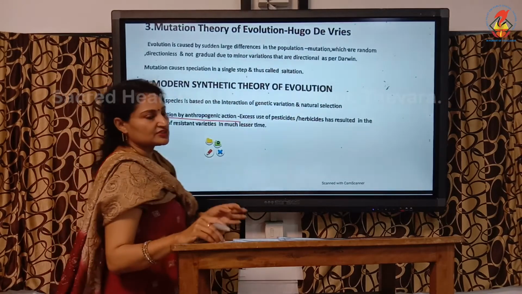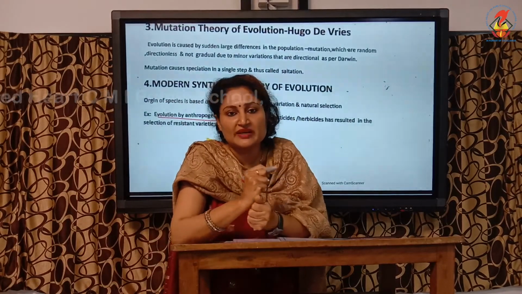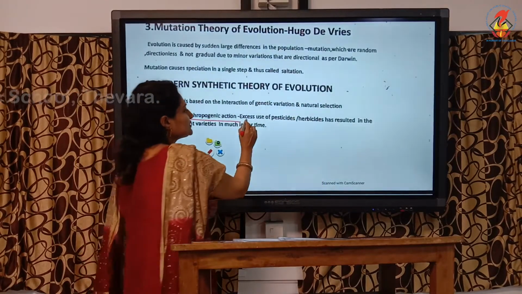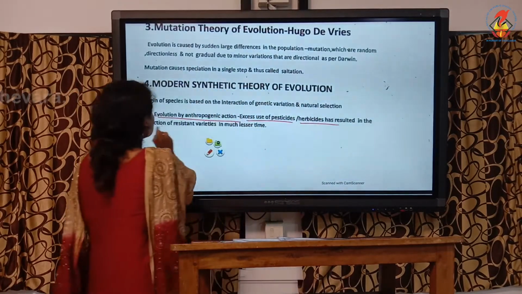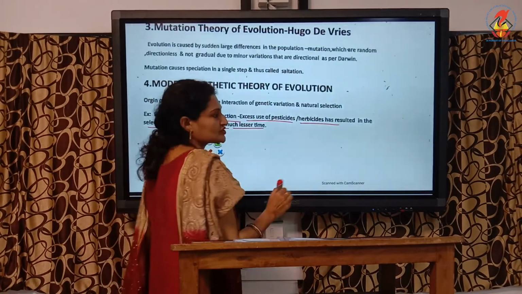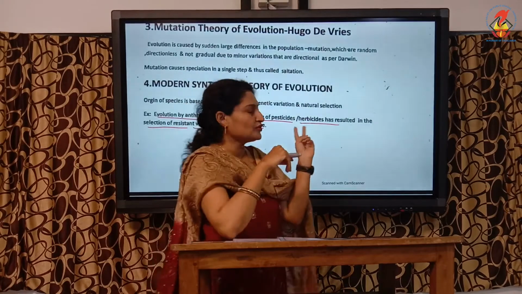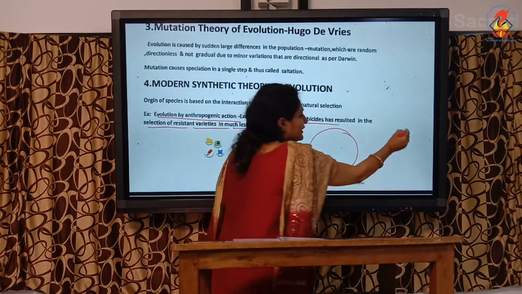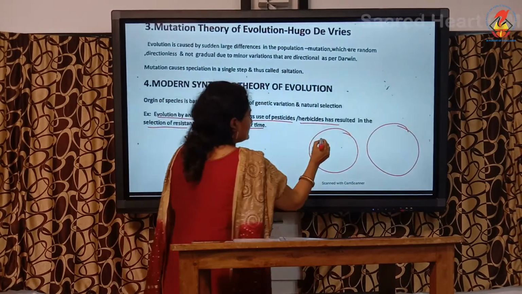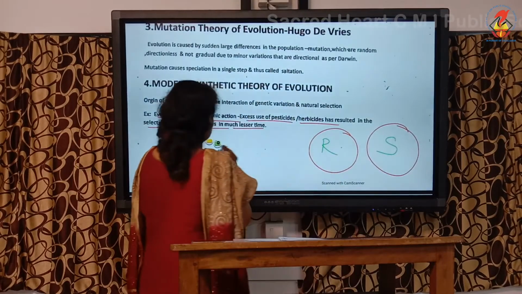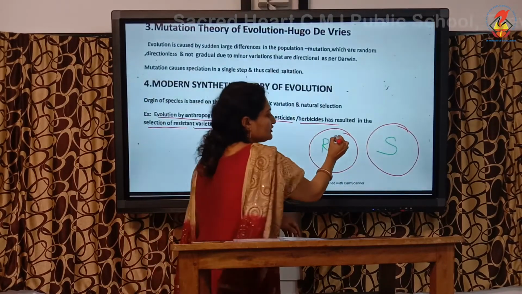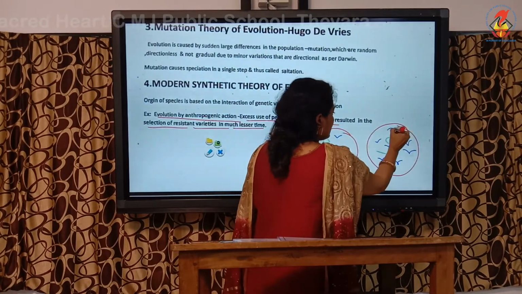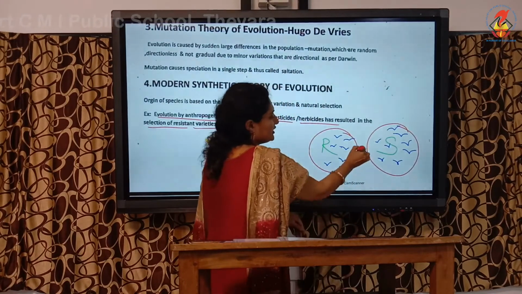What is anthropogenic action? To get rid of mosquitoes, what do we apply? We apply DDT. To get rid of cockroaches, we apply again some pesticides. This application of pesticides and herbicides has resulted in the selection of resistant forms in a short period of time. As I told you, according to natural selection, any population has two variants: resistant forms and sensitive forms. Take the example of mosquitoes. We are all familiar with mosquitoes because we live with them, and this is a very good example to explain this.